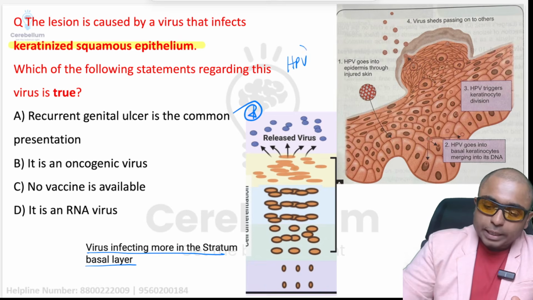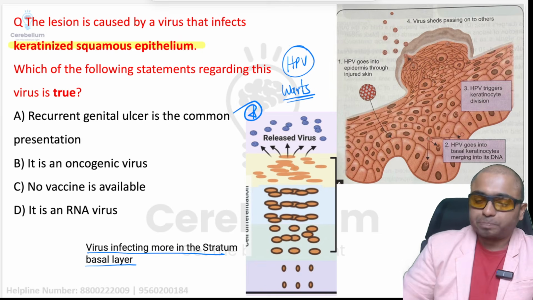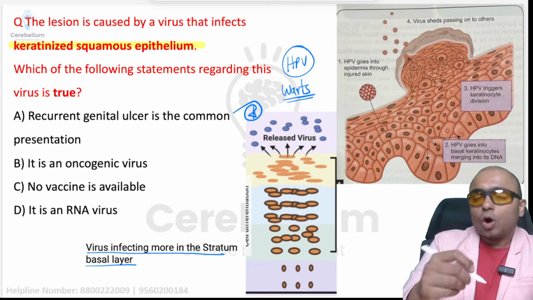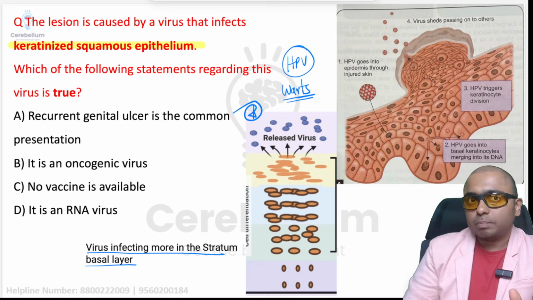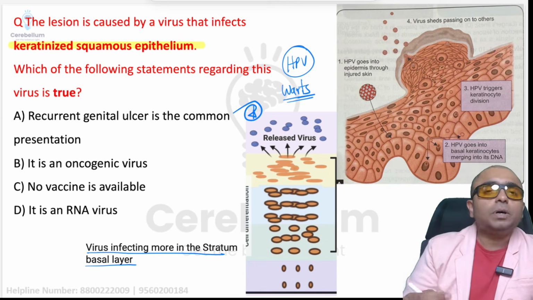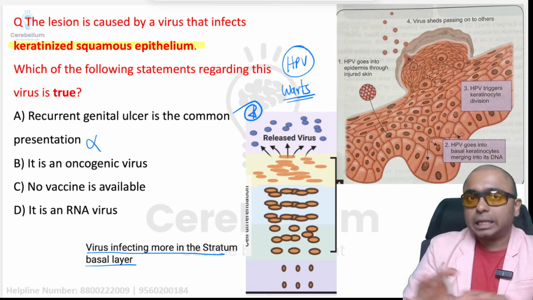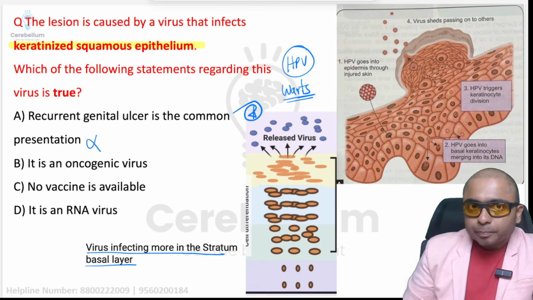So you need to think of possibility of HPV associated warts. So with that knowledge, if we look at the question's options, you can see recurrent genital ulcer is a common presentation. So for the warts, if you remember, verrucous lesions are the common presentation but not genital ulceration, so that is wrong. No vaccine is available.